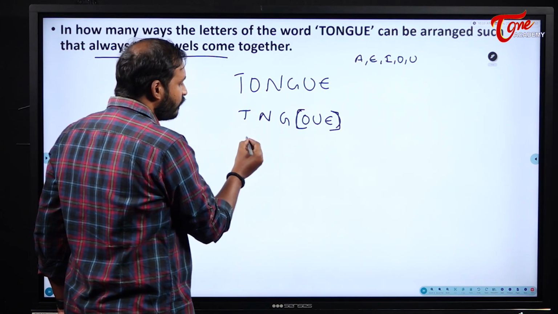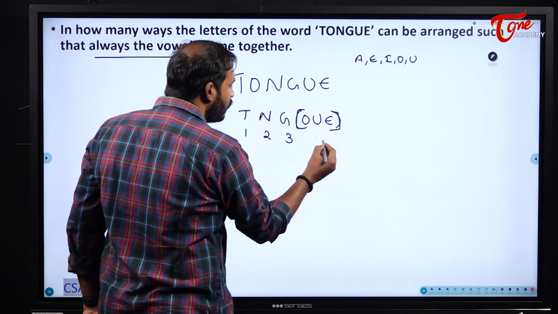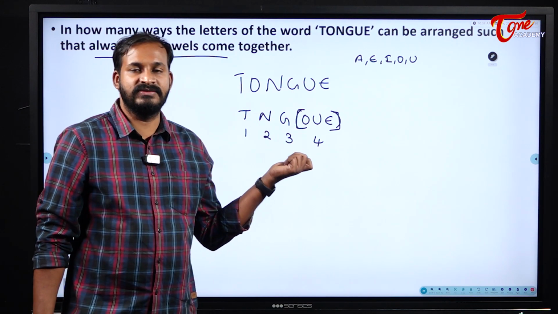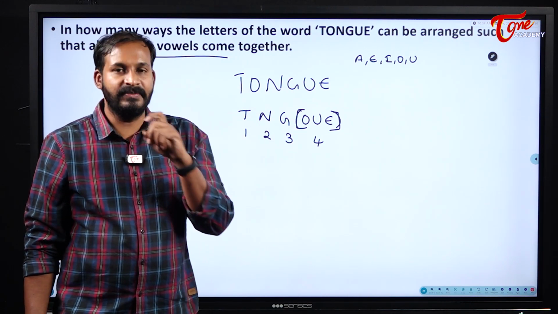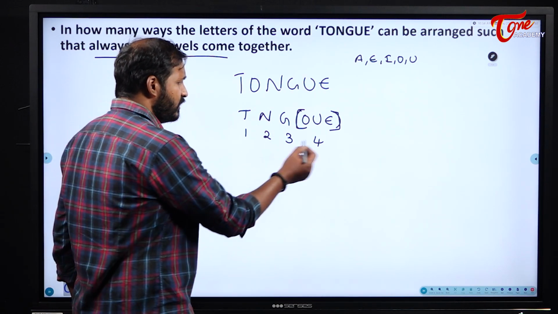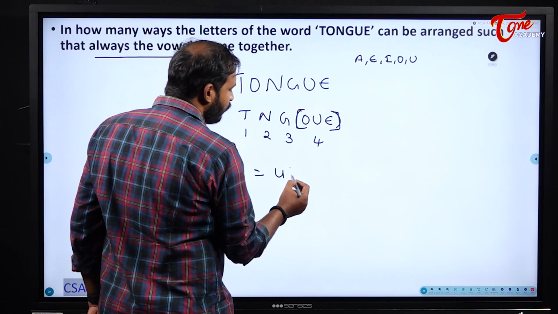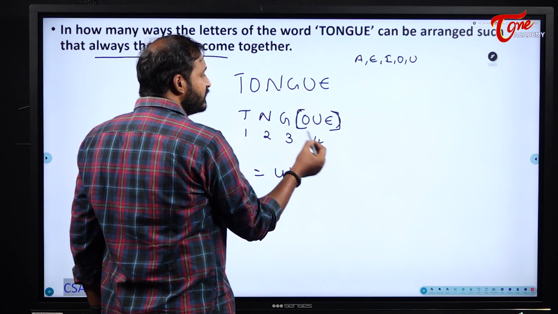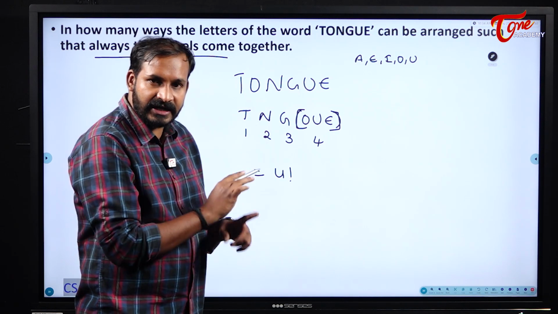So now what happens? 1, 2, 3 and 4 letters are there for me. Actually 6 letters, but I have made these vowels as a single group. That means whenever they move, they move as a group. So 4 letters can be arranged in how many ways? 4 factorial ways. Next, once again, inside this vowels group, they can shuffle internally, right?